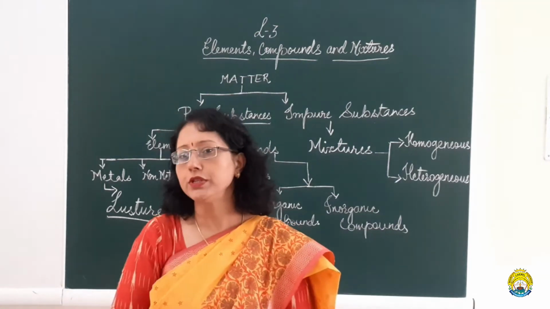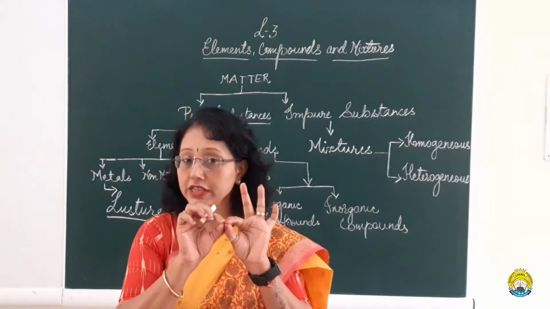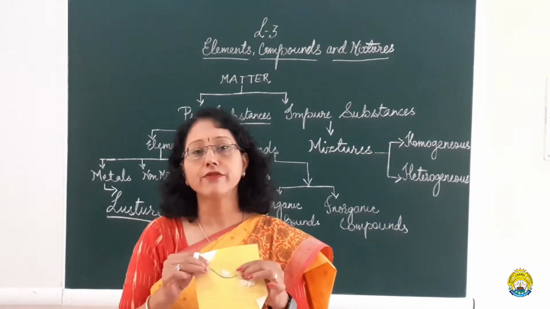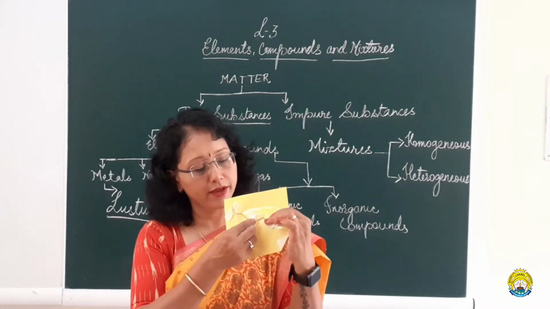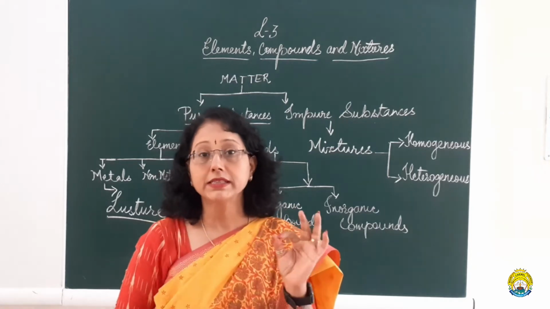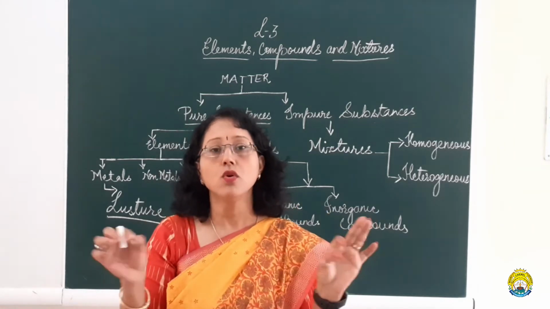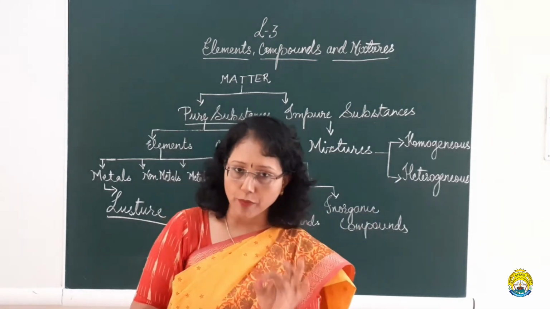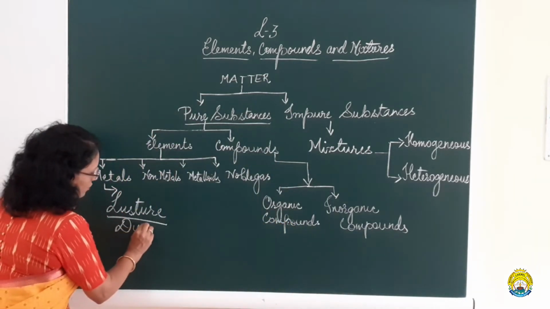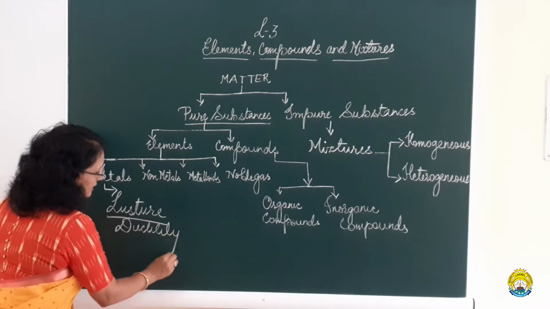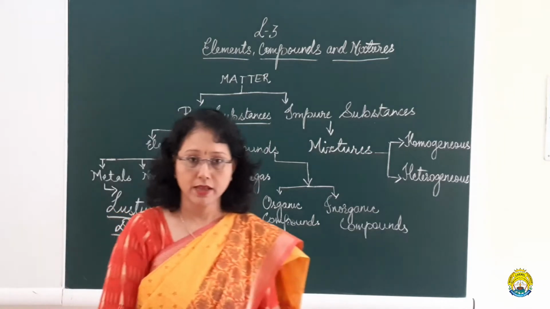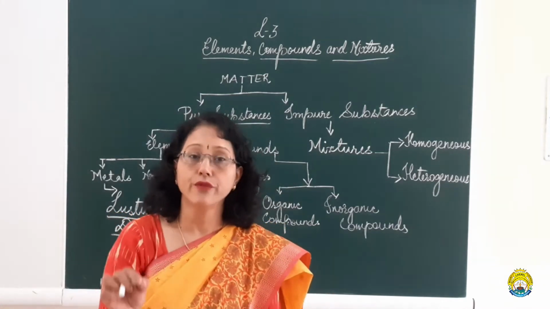This property of metal by which it can be made into wire, for example, I will show you. This is a wire. This is an aluminium wire. This is again a metal, but it has been made into wires. So the property by which a metal can be made into wires is called ductility. What is this property called? Ductility. Metals made into wires.